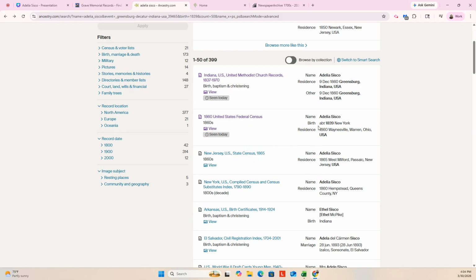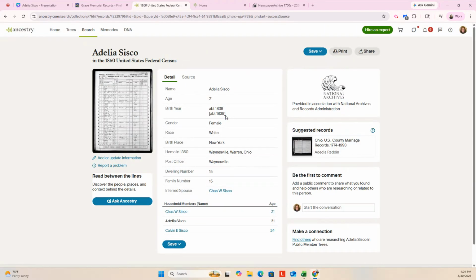So if I'm looking down here, I see Sisco here. This one is in Ohio. This one is in New Jersey. This one is New York. That's Ethel. That's not even Adelia. But this one has some possibilities. So let's look at this one because Ohio is right next door to Indiana.